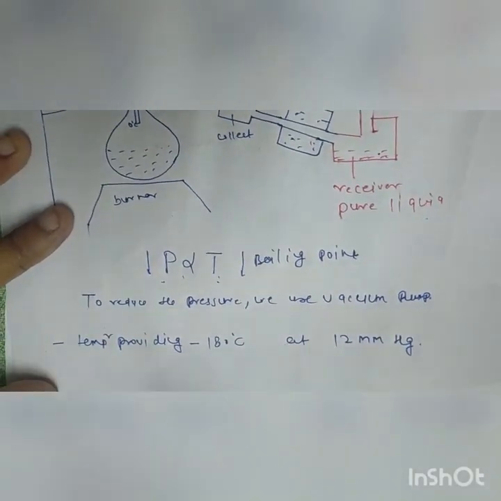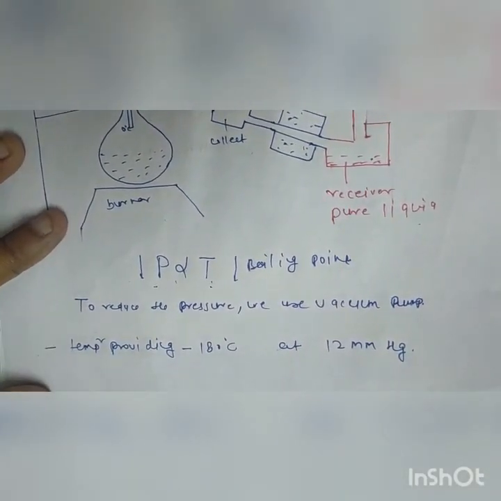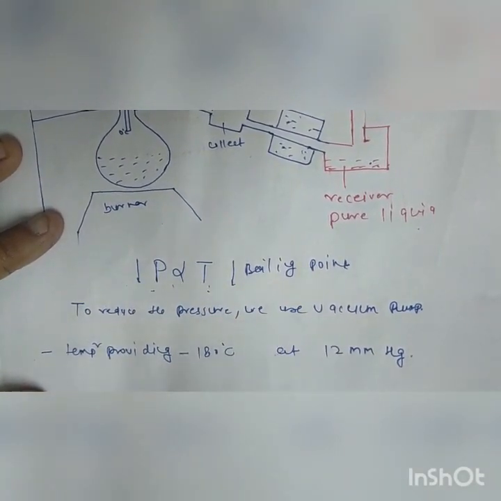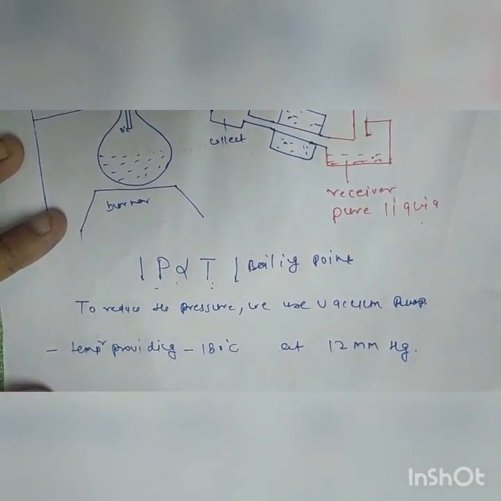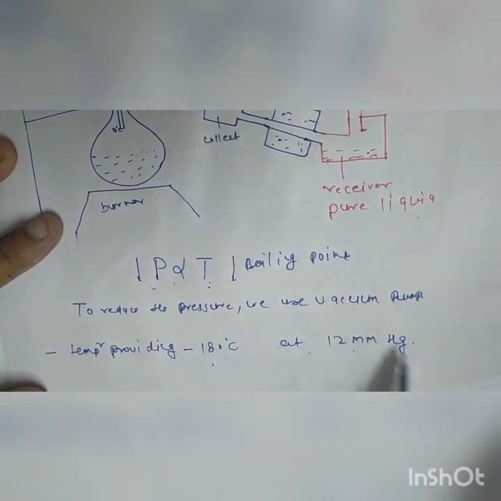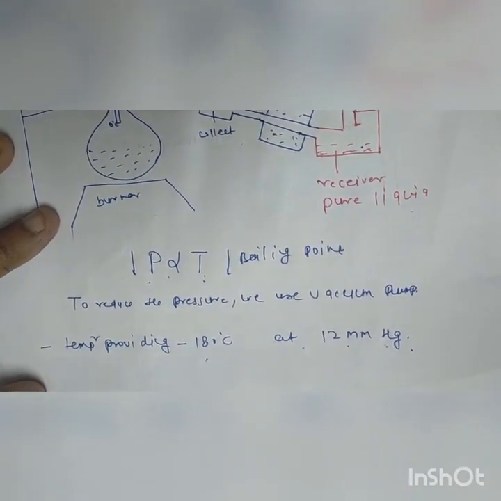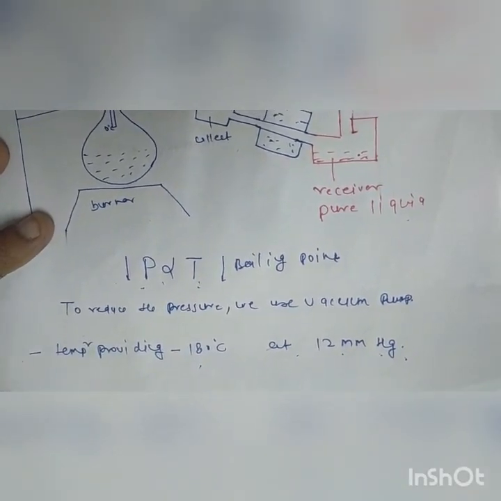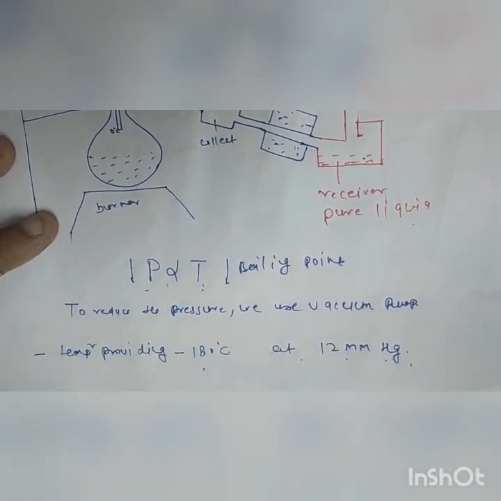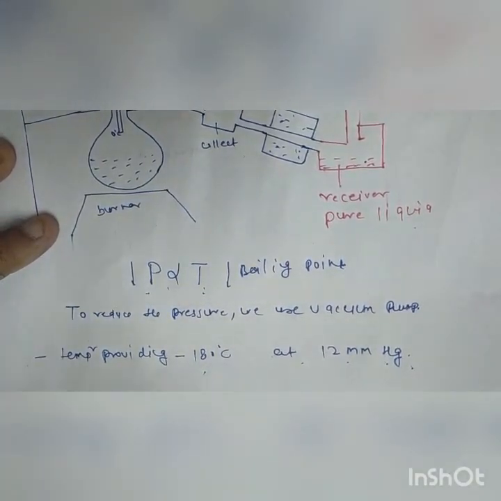To reduce the pressure, we use a vacuum pump. The normal evaporation temperature of glycerol is 180 degrees Celsius at 12 mm Hg, which is the pressure reduced by the vacuum pump.